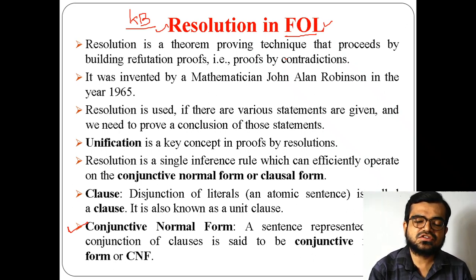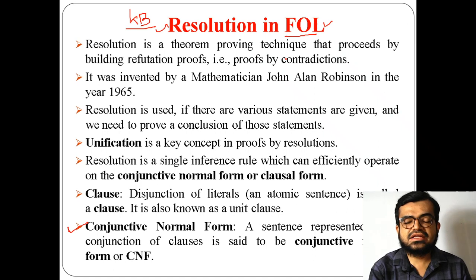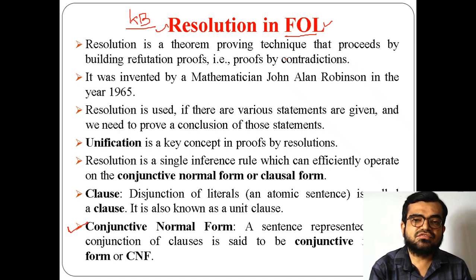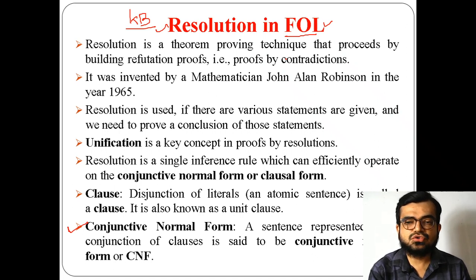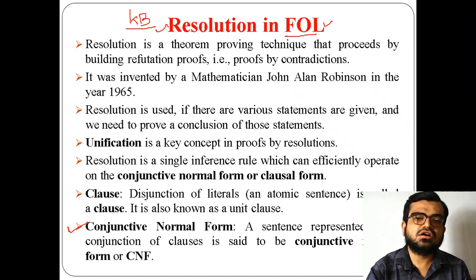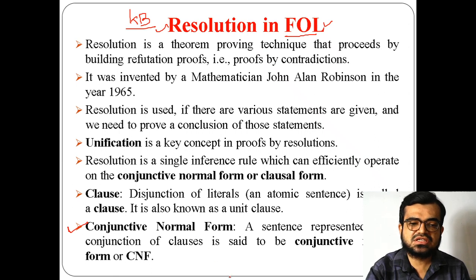So that's why first order logic is more and more preferable over propositional logic. But this first order logic will be difficult for a machine to understand. So now there is a need of another language, another way of representation, which the machine can understand well. Because of that, we are converting this first order logic into conjunctive normal form.